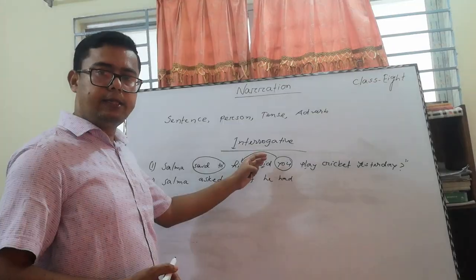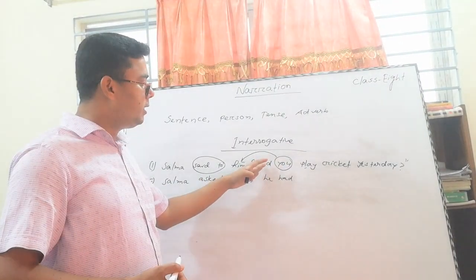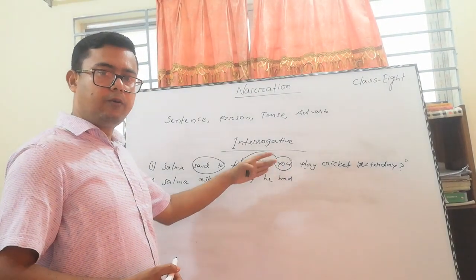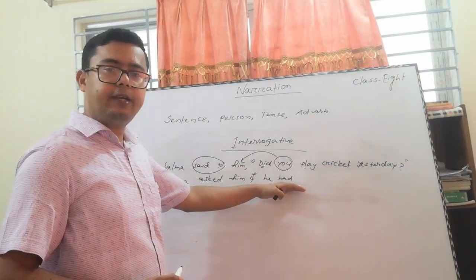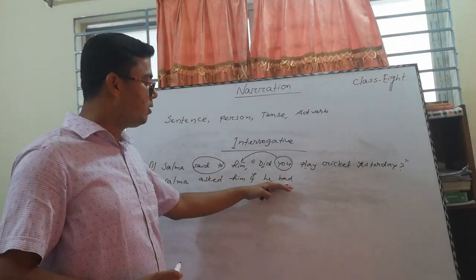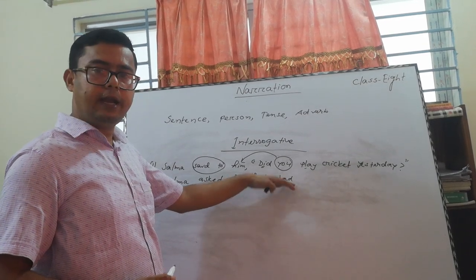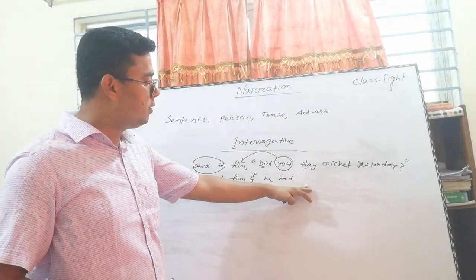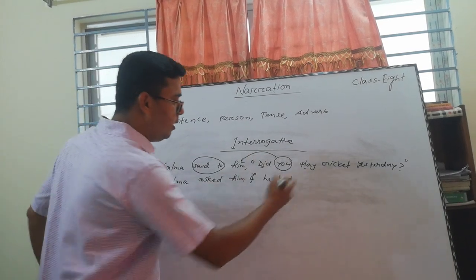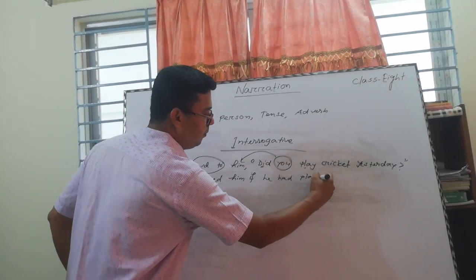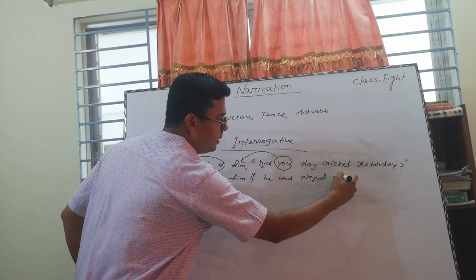"Did" is banished here because it is an auxiliary verb. The past perfect structure is: after the subject, "had," then the main verb in past participle form. So it will be "played cricket."